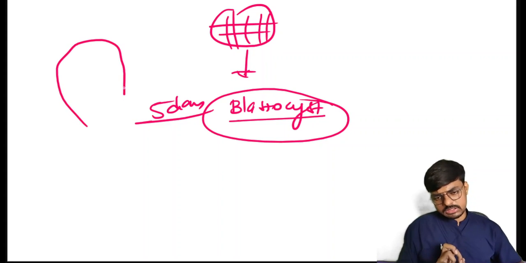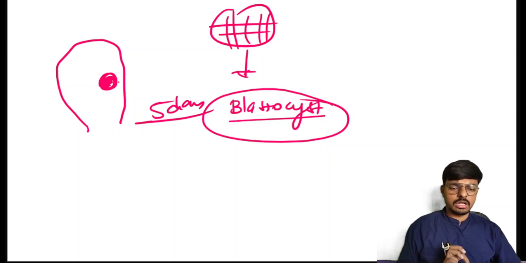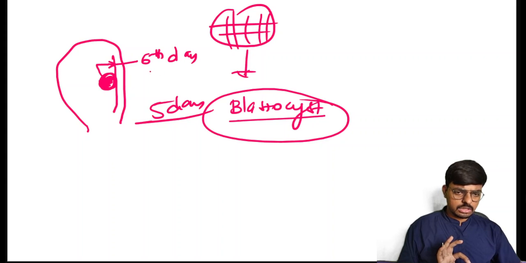On the sixth day, the implantation will occur. So the question will come: on which day will the implantation start? Implantation means attachment between this blastocyst and the endometrium. That is what we call implantation. Hope the concept is clear. On which day does implantation occur? Implantation occurs on the sixth day.